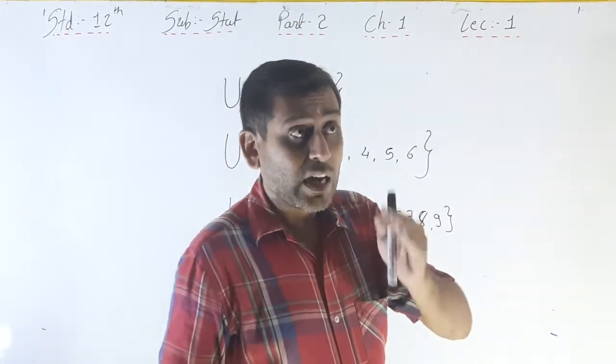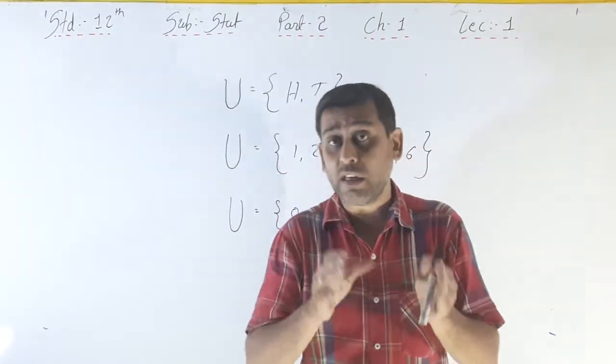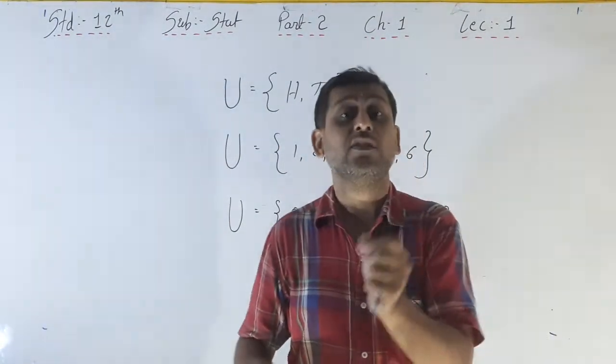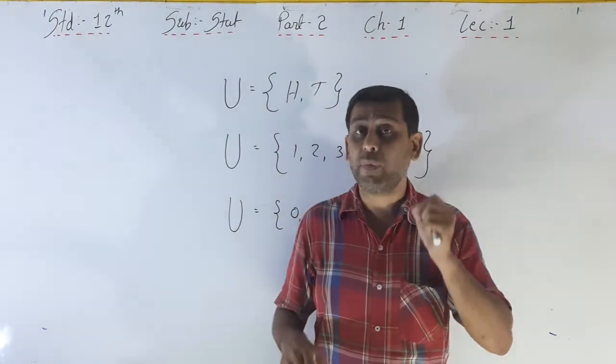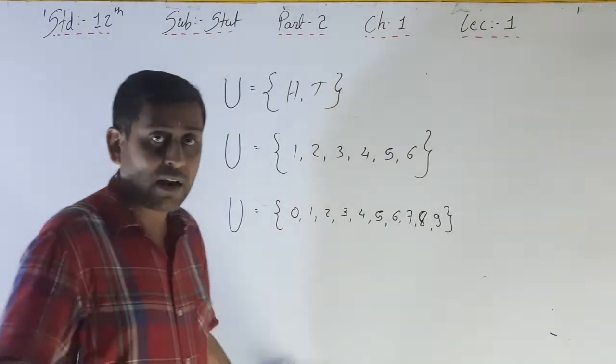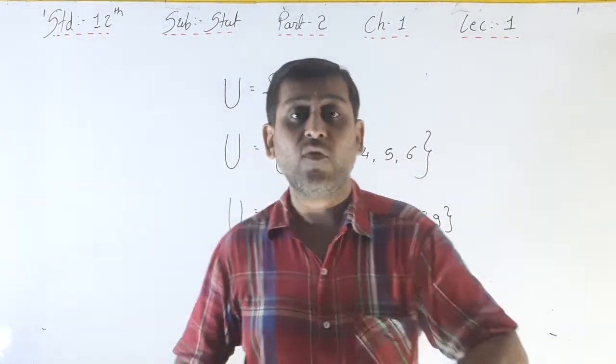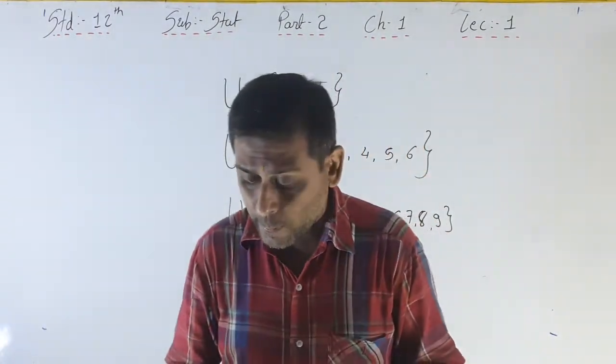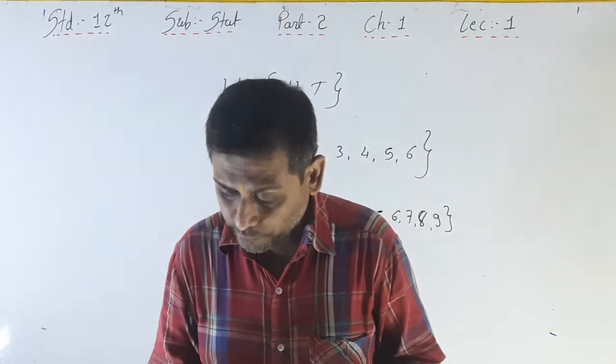That means we cannot definitely say that these are the outcomes. That is called an infinite sample space. Here these are the finite sample space, and this is the example of infinite sample space. Now see the illustration number 1.